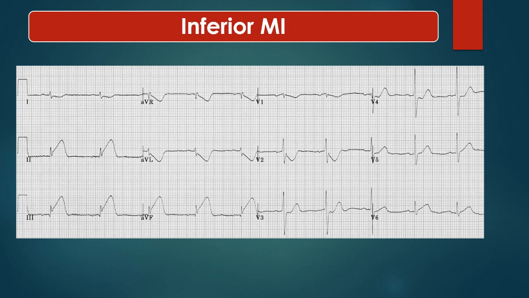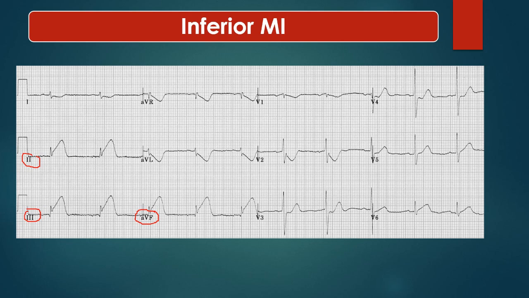Here is another ECG in which there is ST elevation in leads 2, 3 and AVF. These are inferior leads, so this is inferior MI. The artery involved here will be the right coronary artery or the left circumflex artery.